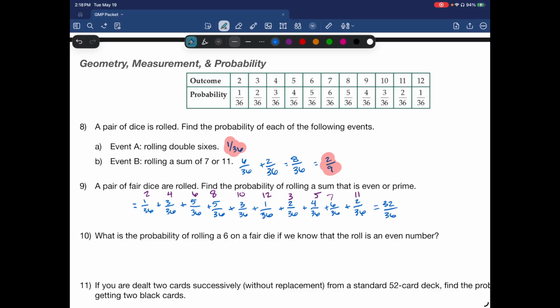And that reduces, so 8 over 9. So 8 over 9 would be the chances of you getting any of those.